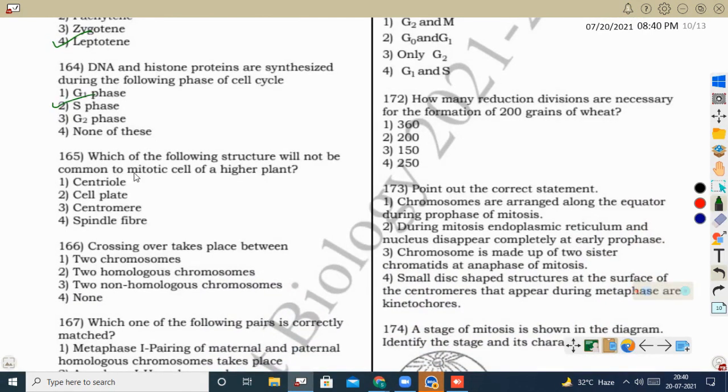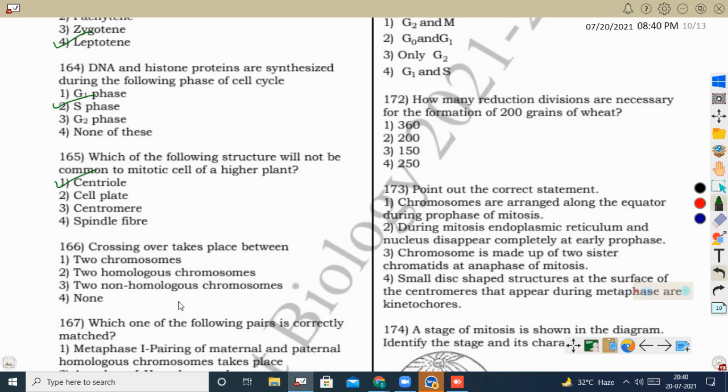Next question, which of the following structures will not be common to the mitotic cell of the higher plants? See, the higher plants will not have the centrosome and centriole. Centrosome and centriole are a characteristic feature of animal cells, not present in plants.